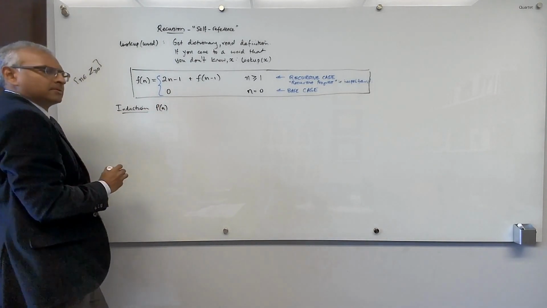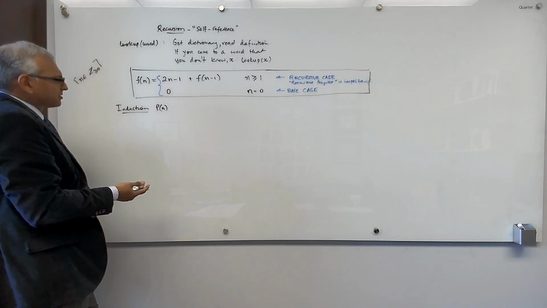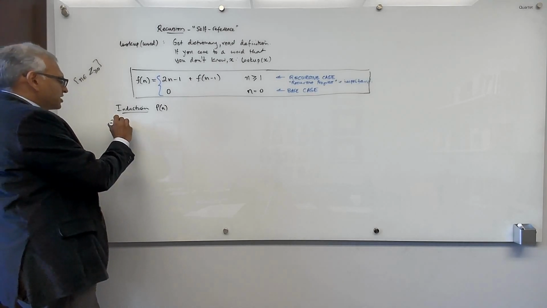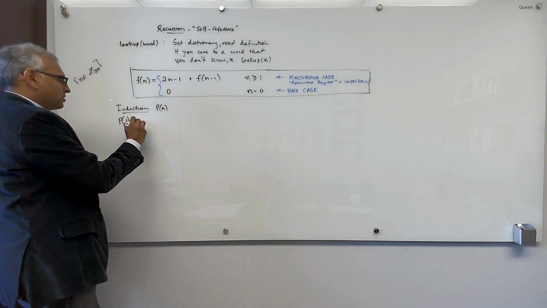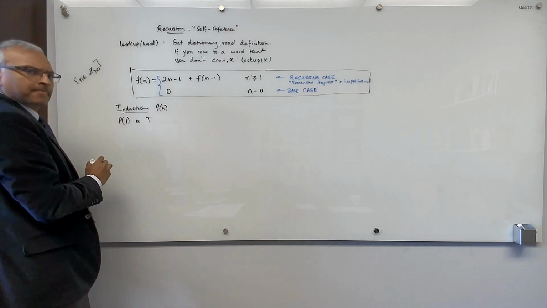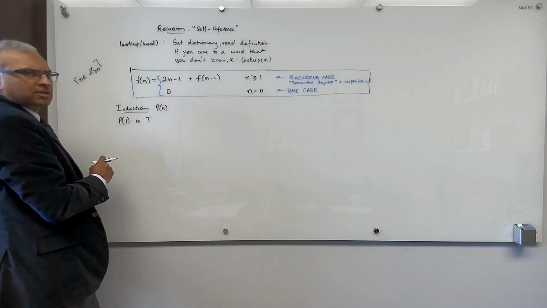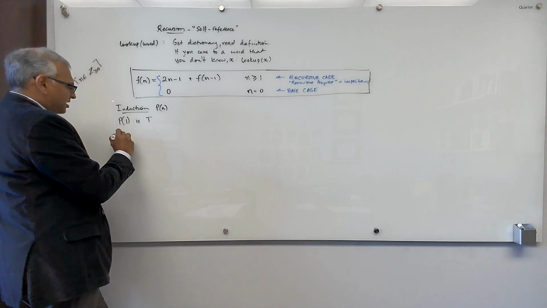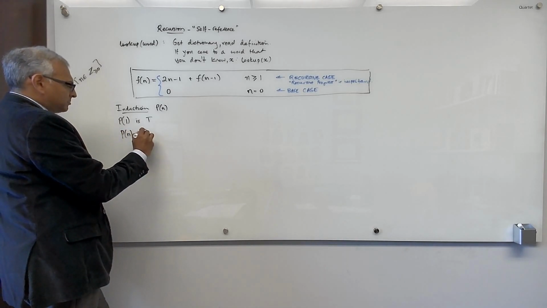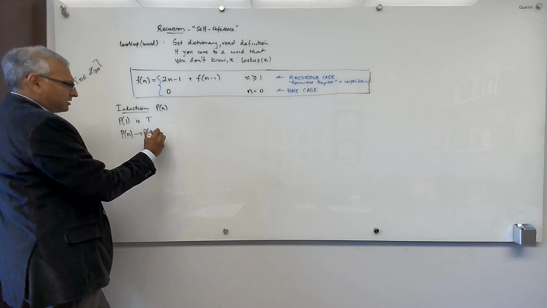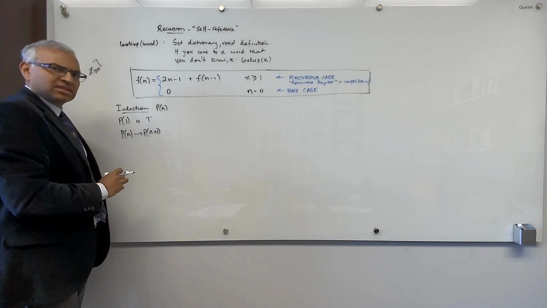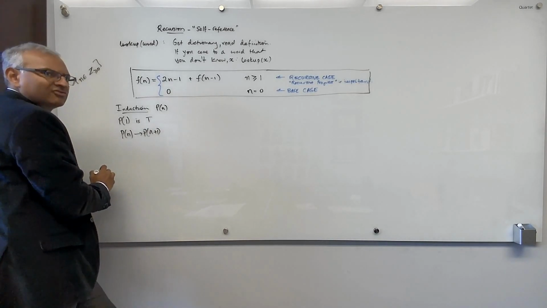Okay, and what do you do in the first step of an induction? You establish that P of 1 is true. And in the second step, the induction step, you establish that P of n implies P of n plus 1. This is the fundamental link that you need to prove in the induction step. And what does that do? It sets up this infinite chain.